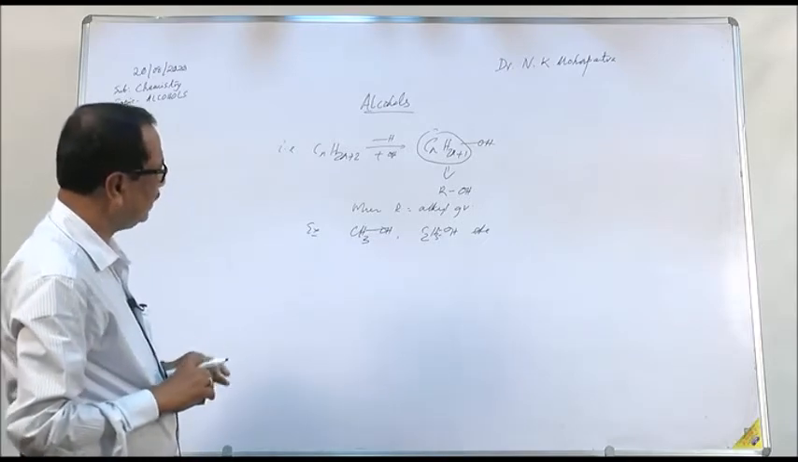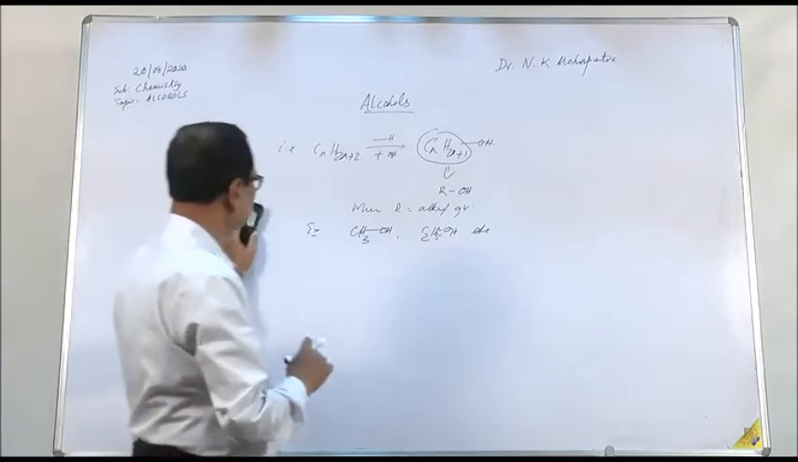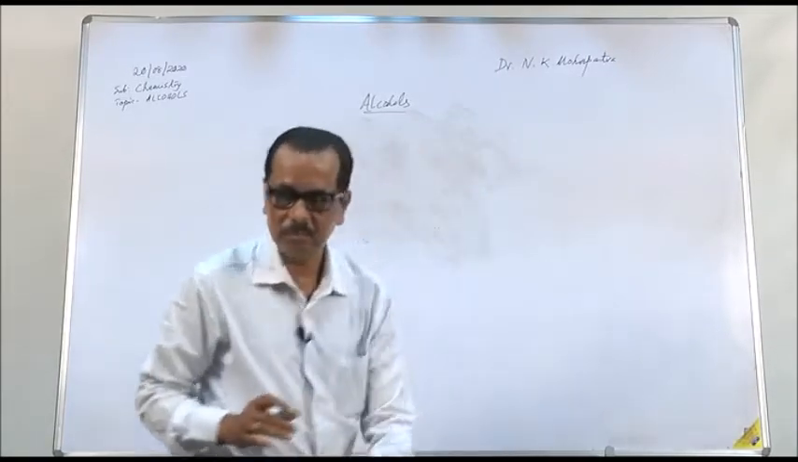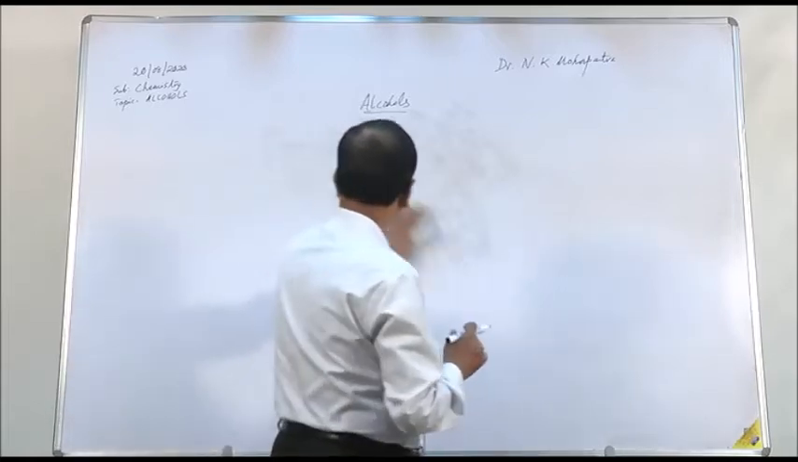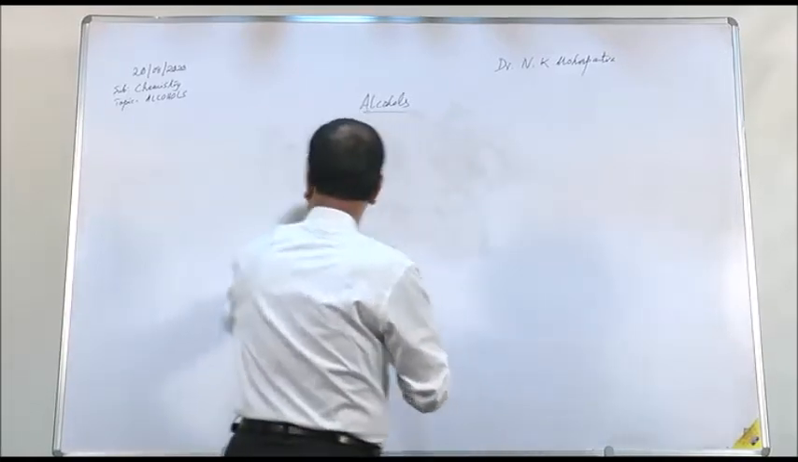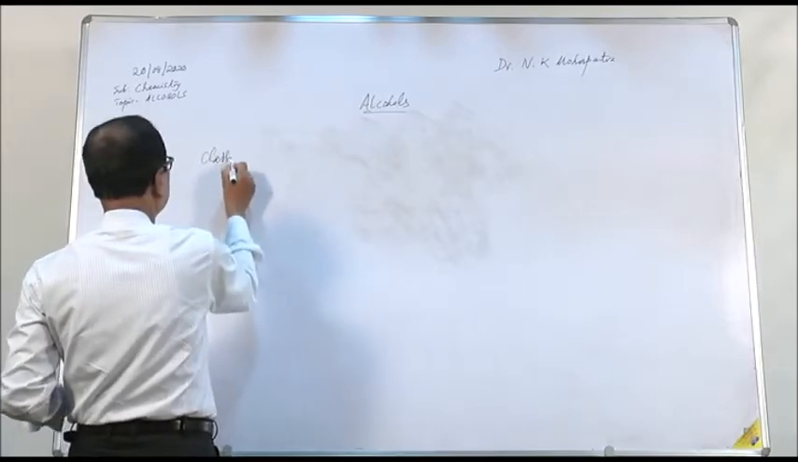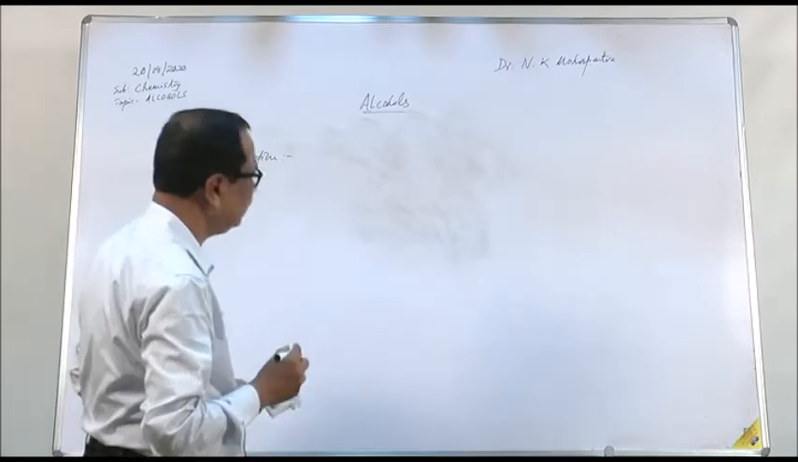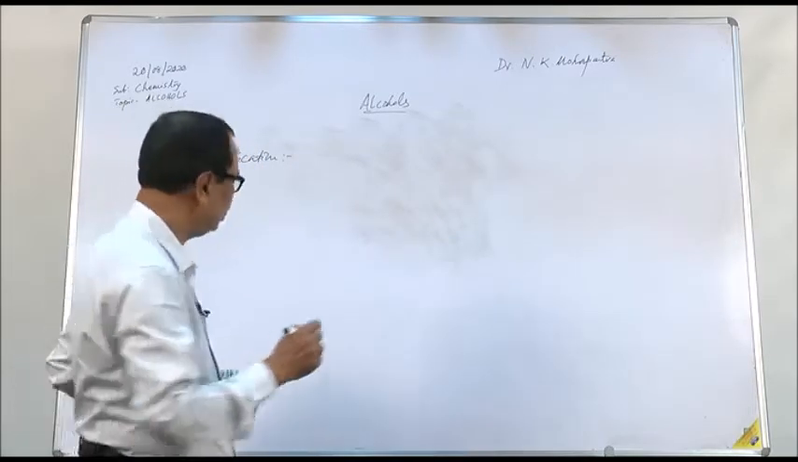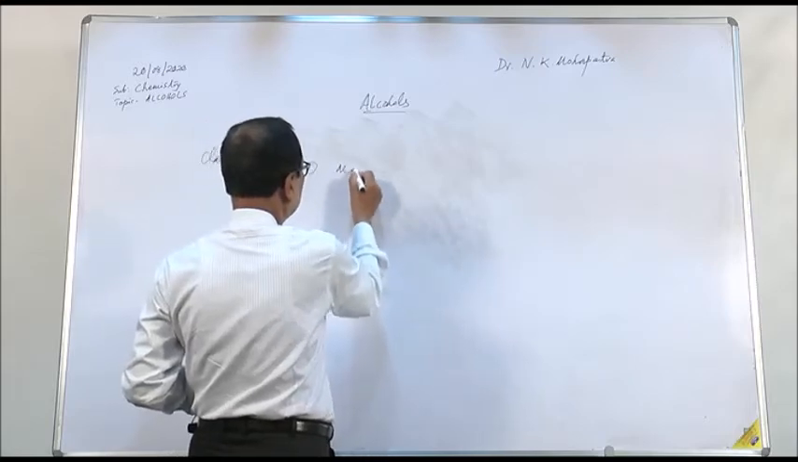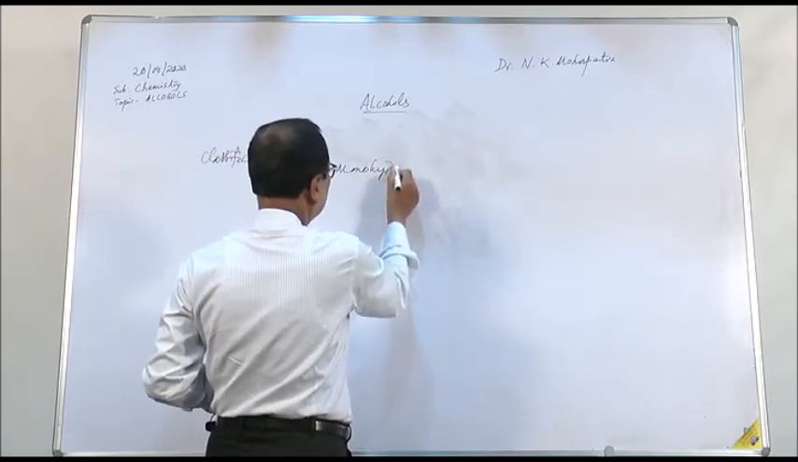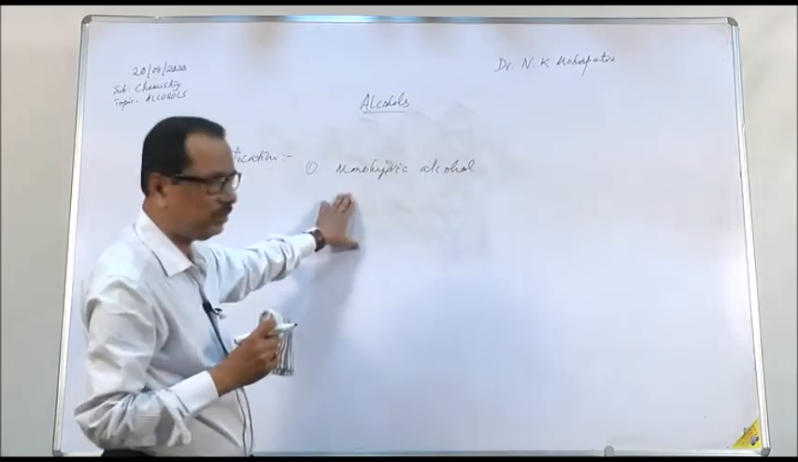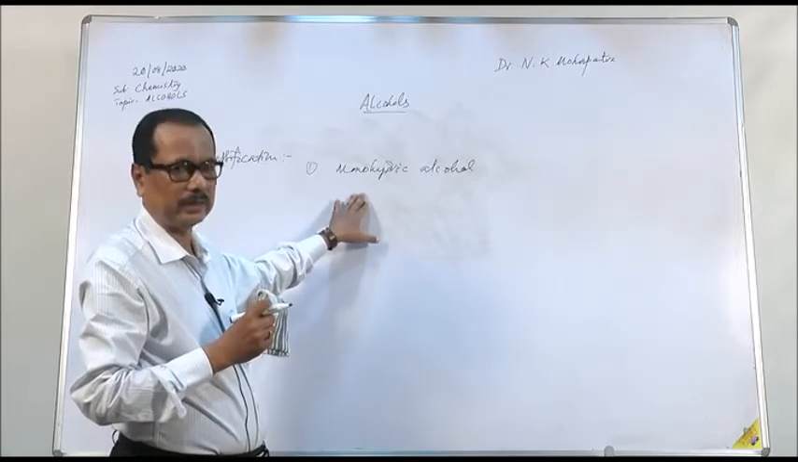But these alcohols can be classified into different types. Classification of alcohol. Alcohols are classified into three major groups. One is monohydric alcohol. Monohydric alcohols are those alcohols where one OH group is present on one carbon atom.